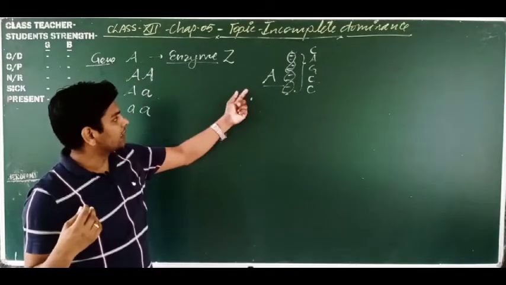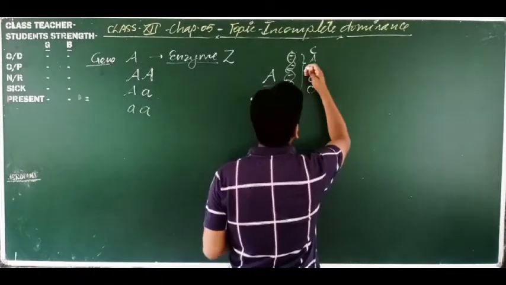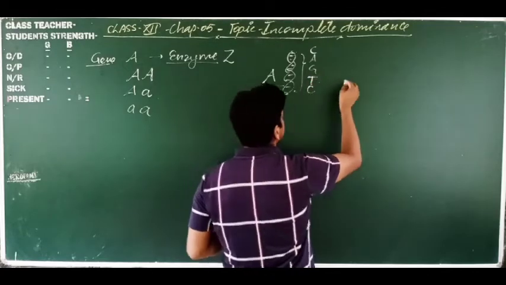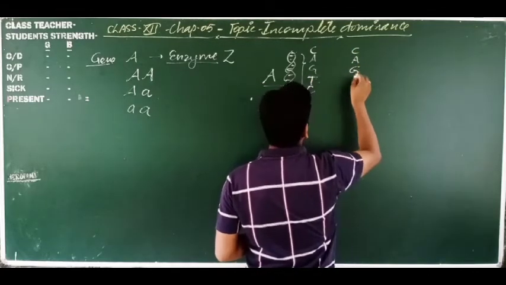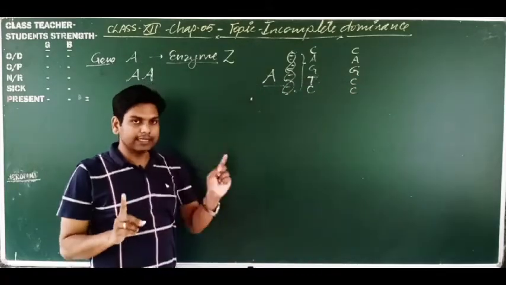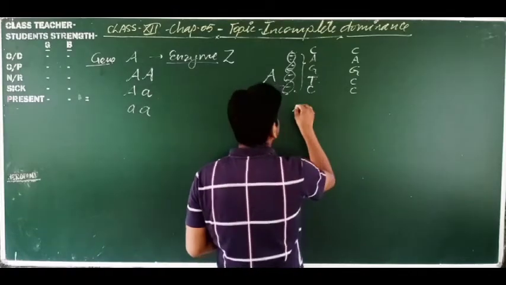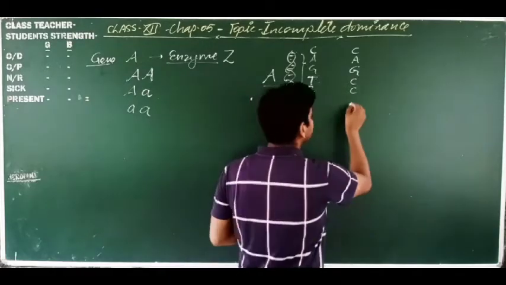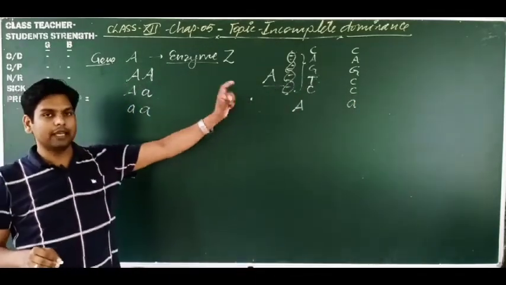So it is expressing in two manners. This one is the first sequence, and the modified sequence is A, G and C, C. So this is one gene only, but it expresses in two manners. This one is healthy A, and this one is unhealthy or modified, represented by a small a.